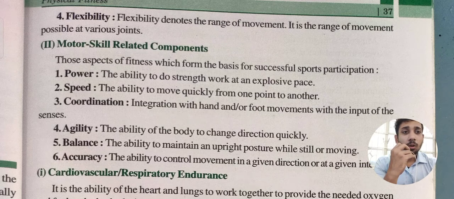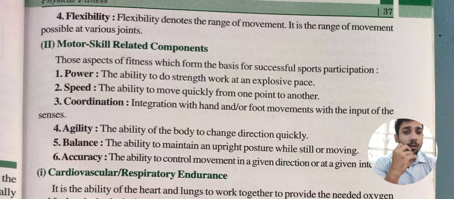Coordination means your muscle and brain coordination, your hand and foot movement with the input of the senses. Agility is the ability of the body to change direction quickly. It means you can stop yourself at any point and change the direction of your body at any time. That is called agility.